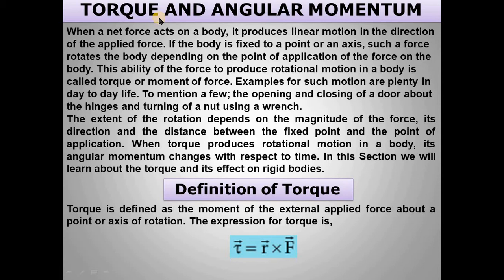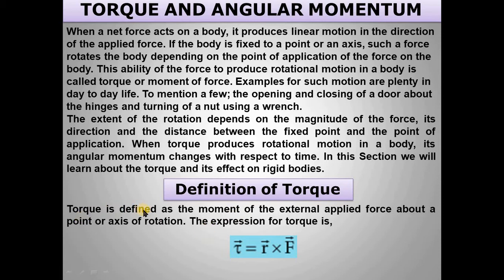The next topic from the fifth lesson is torque and angular momentum. What is meant by torque? Torque is defined as the moment of external applied force about a point or axis of rotation. The expression for the torque is tau vector. The symbol is called tau. Tau vector is equal to r vector cross f vector. So this is the definition of torque. It's very important.